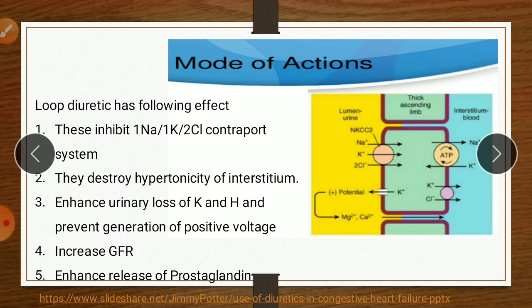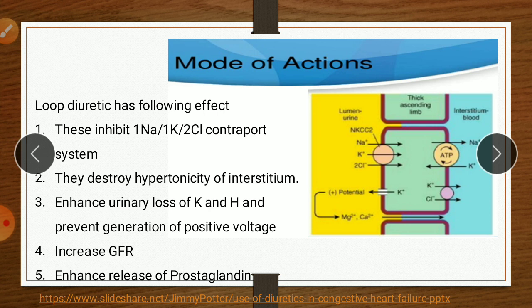Normally there is a decrease in GFR by uptake of sodium and chloride and contraction of the afferent arteriole, but this does not happen because this diuretic also inhibits the 1 sodium 1 potassium 2 chloride co-transport system of the macula densa cell, and hence also inhibits the tubuloglomerular feedback mechanism, and therefore it leads to an increase in GFR, glomerular filtration rate.